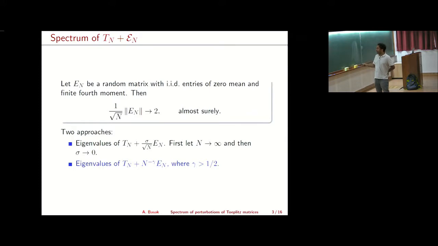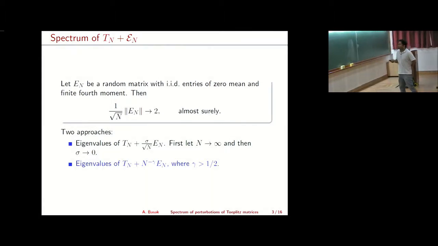Yeah, so for Tn we'll take all these three examples. So it could be upper triangular, it could be non-upper triangular, and so on. But as we'll soon explain, in this particular talk, we'll take Tn to be a Toeplitz matrix. So I'll come to that. En need not be symmetric. En could be. So some of our results require that entries are independent, and I believe that some of the results can be modified to allow En to be symmetric. But we do not take En to be symmetric to begin with.